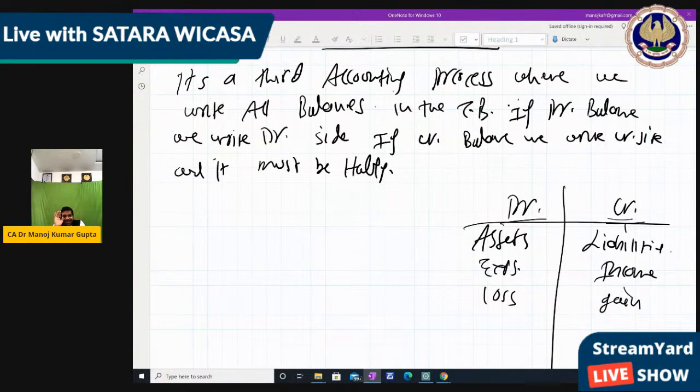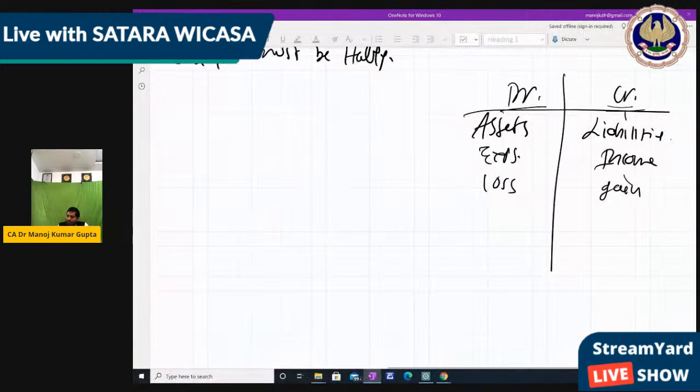Okay, understood. So now, what are we going to do? We are going to make the trial balance, where if it is a debit balance, we write it on the debit side, and if it is a credit balance, we write it on the credit side. The trial balance can be made in T form and also in statement form. T form is where we divide debit and credit. But in statement form, we write particulars, debit amount and credit amount. Right? So let's make the statement form.